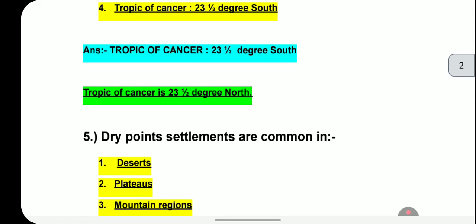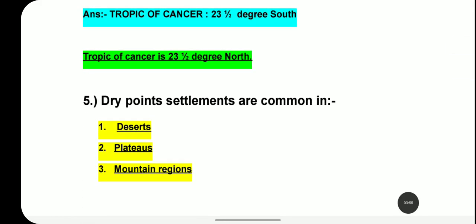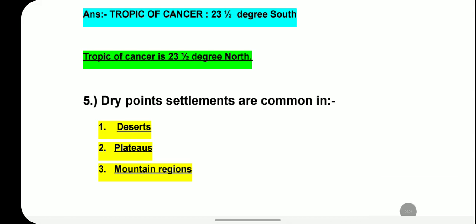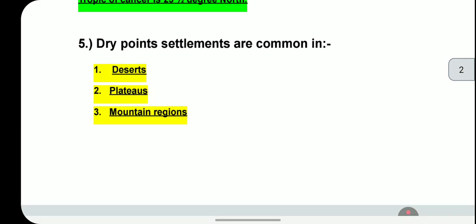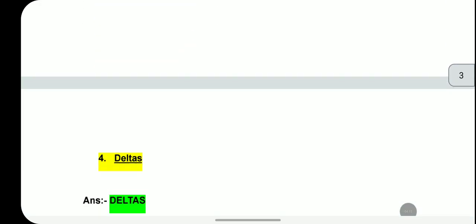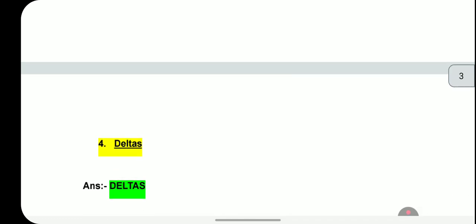Moving on to the next question, question number 5: dry point settlements are common in. So there is a kind of settlement that is called dry point settlement. In which region is it common? The options we have are deserts, plateaus, mountain regions and delta. So the answer will be delta.